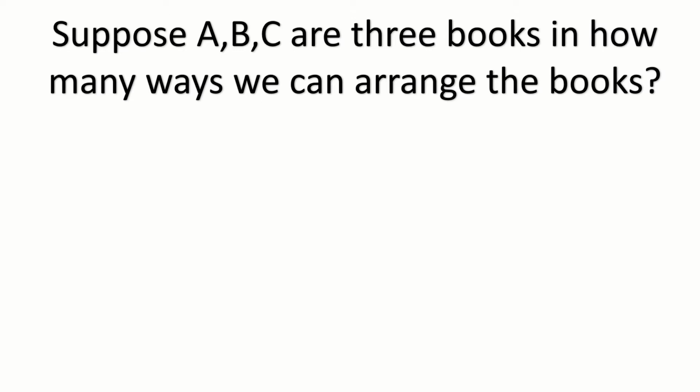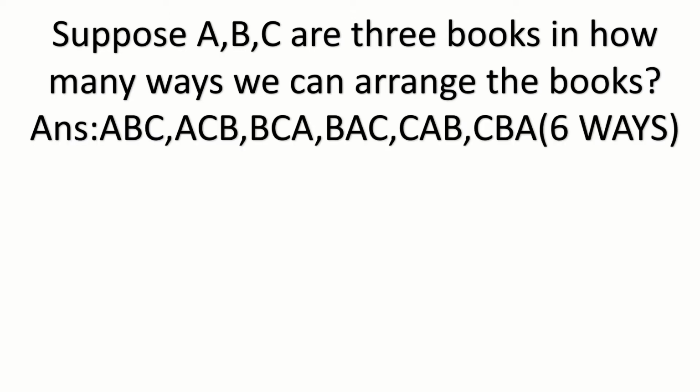If C has the first position, you can interchange the remaining two: CAB, CBA. So by this you get six arrangements. You can see the six arrangements. So by this you get six ways.